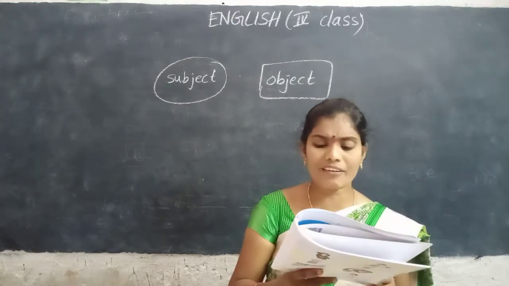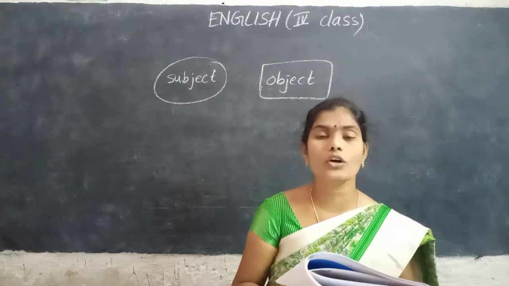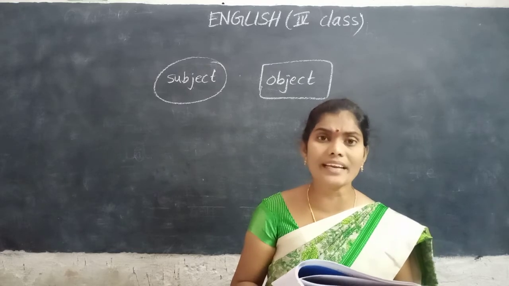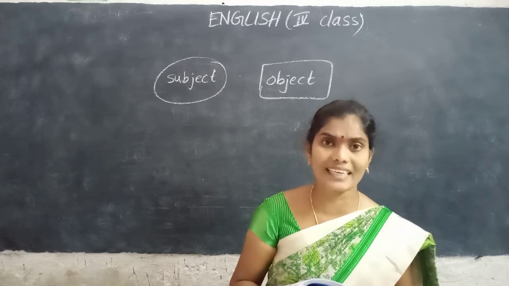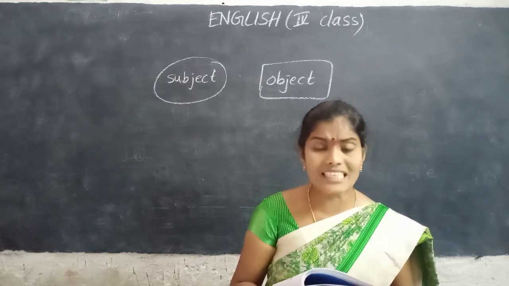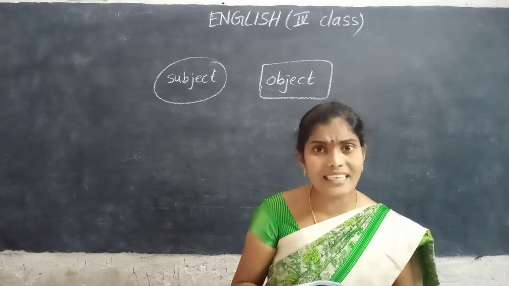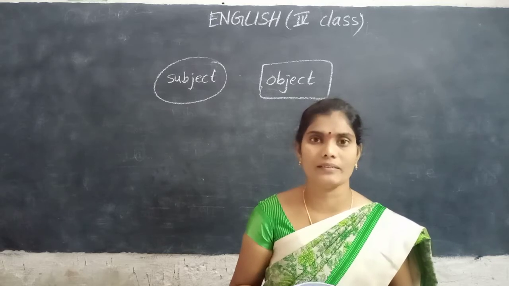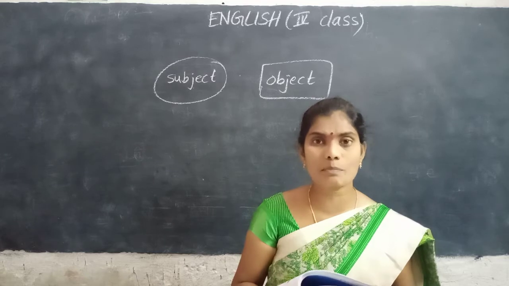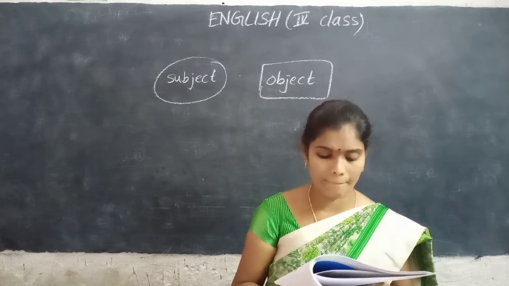Next. Kiran fell down from his bicycle. Who fell down? Kiran. Kiran should be in a circle. His bicycle is in rectangle shape. Make a rectangle for his bicycle.